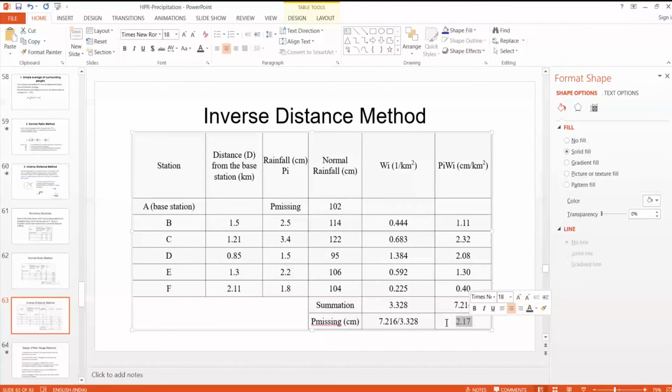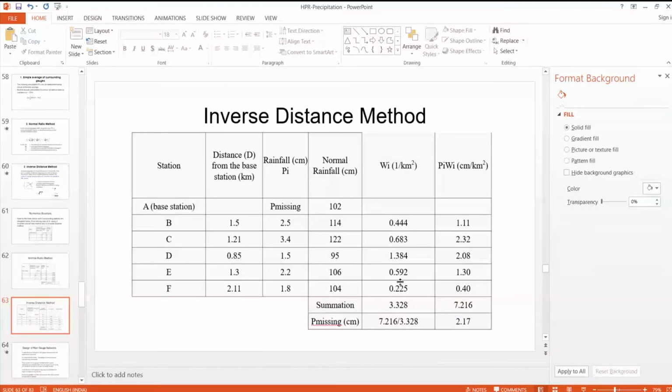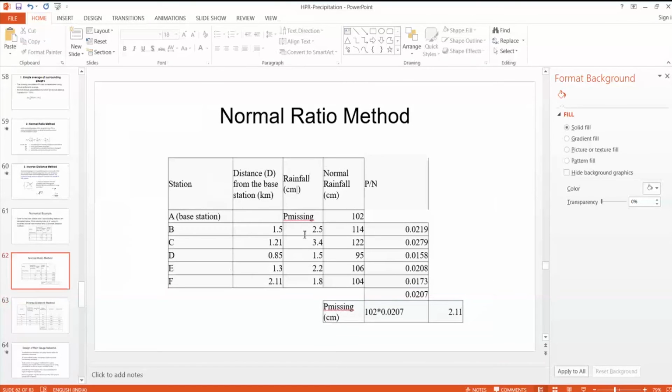But here the disadvantage in the inverse distance method is that we have not used the normal rainfalls. Because normal rainfalls are the average of every rainfall for a quite long period of time, generally 30 years. So we have not considered normal rainfalls. We have considered only the distances and rainfall in the given year. So among the three methods, the normal ratio method is the more accurate one.